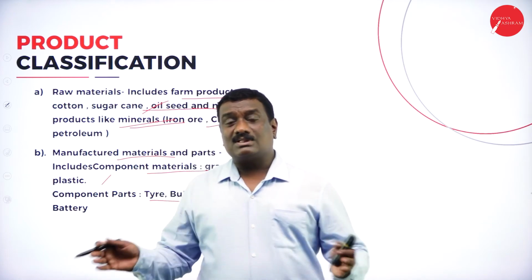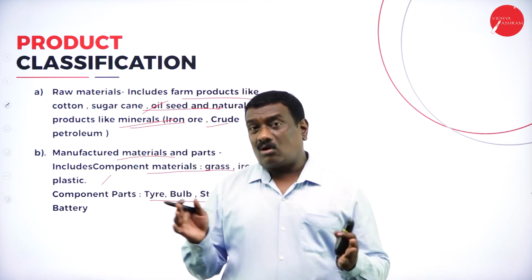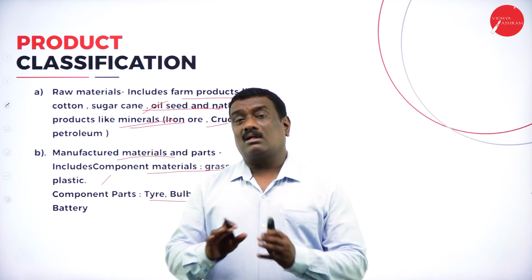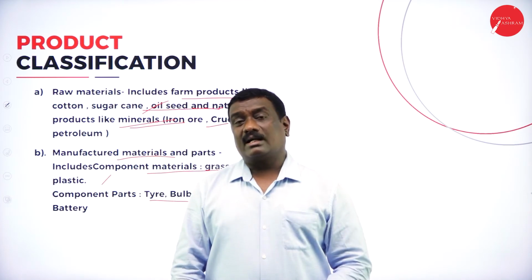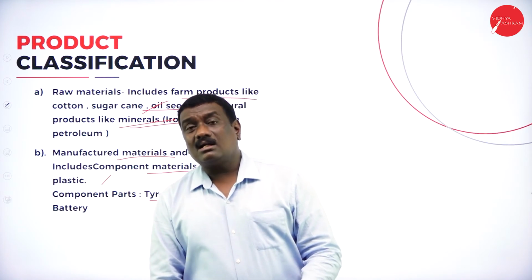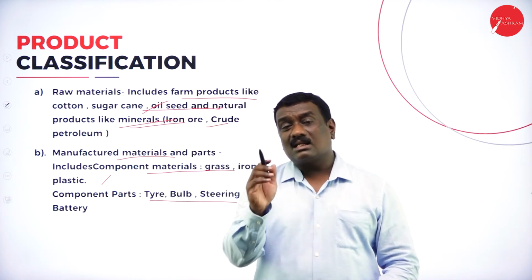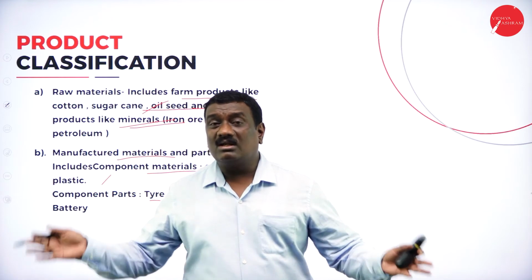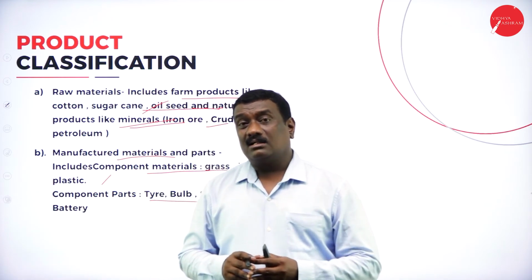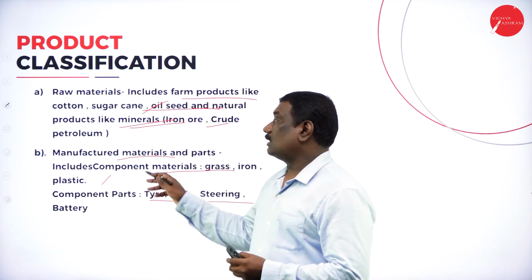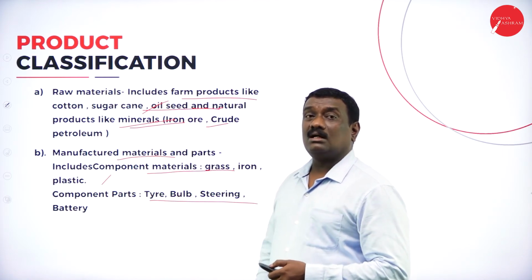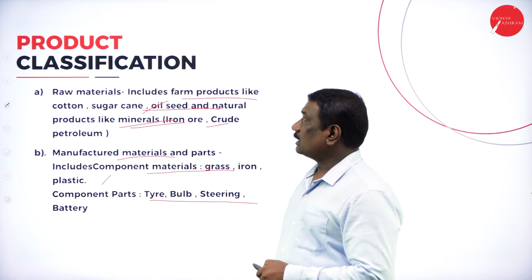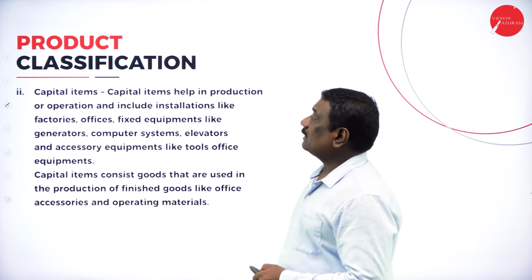In a bike, in a car, automobiles, or a television or computer, there will be so many different components. It is not one single final product. It has many different kinds of components in it. All these components are manufactured materials used in manufacturing products.